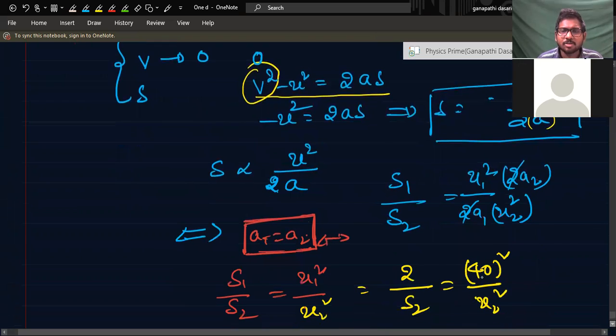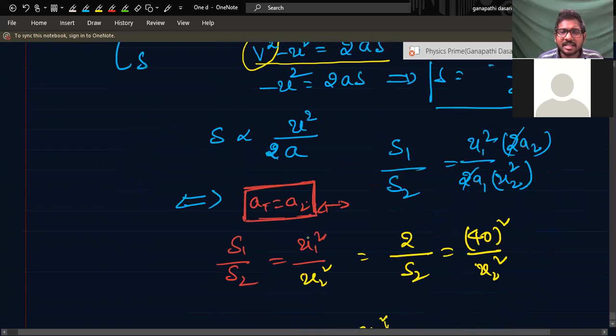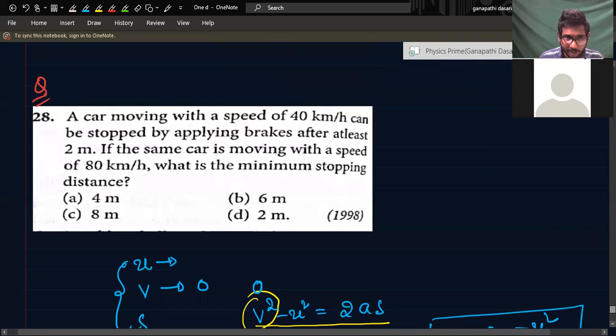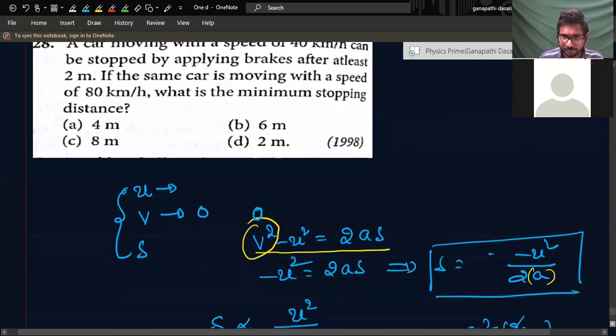S1 by S2 is equal to u1 square by 2a1 over u2 square by 2a2. The special case, in general, is a1 is equal to a2. So S is proportional to u square. Here S1 is given as 2 meters when the velocity is 40 km per hour, and v2 is how much? 80 km per hour.